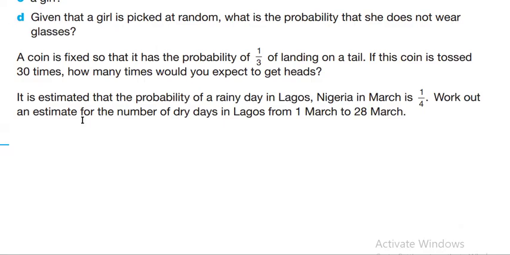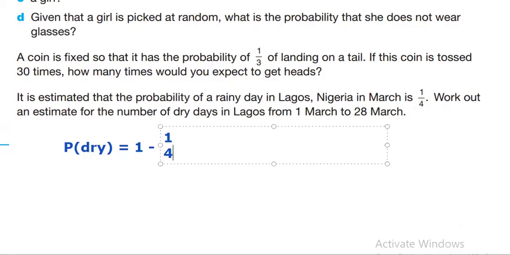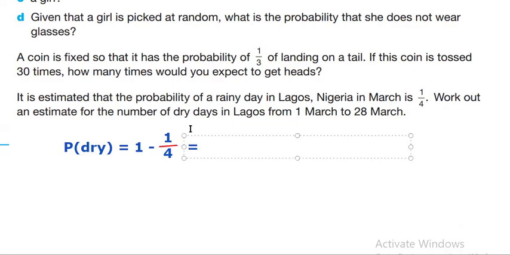So as we said, first we find the probability of dry days. The probability of a rainy day is 1 over 4, so we subtract it from 1. 1 minus 1 over 4, like this. Focus on the questions and read them carefully, because if you don't, you're going to take the 1 over 4 and just multiply it by 28 days. So the answer is 3 over 4. The probability of a dry day is 3 over 4.